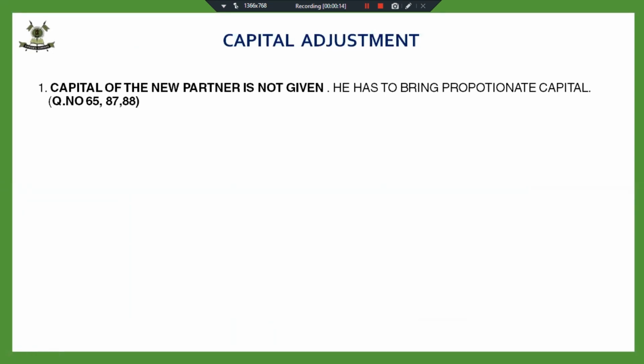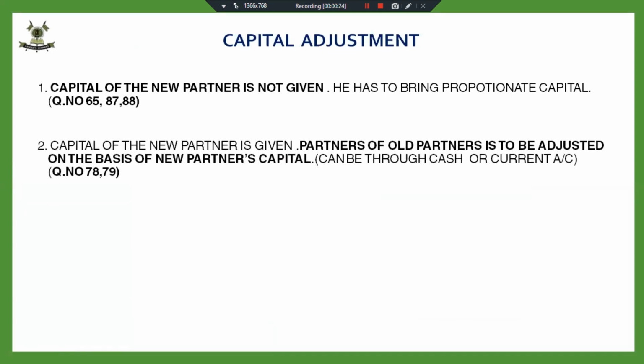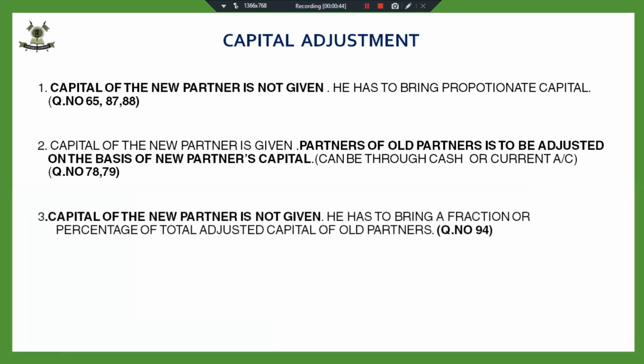He has to bring capital equal to the share for which he is being admitted into the firm. And the second case, when the capital of the new partner is given, how much capital he is bringing is given, and the capital of the old partners is to be adjusted on the basis of the new partner's capital. It can be through current account or it can be through capital account. We did question number 78 and 79. One was through cash account, adjustment was done through cash account, and another was through current account.